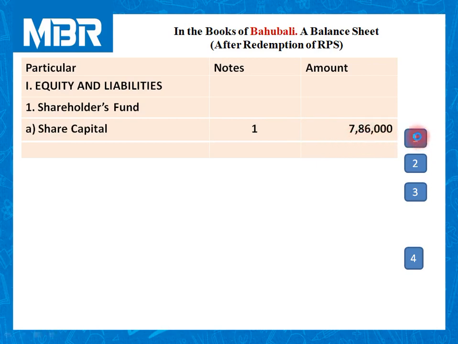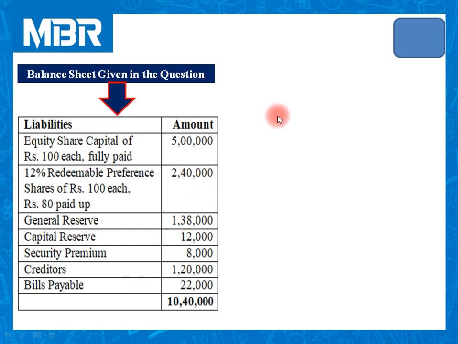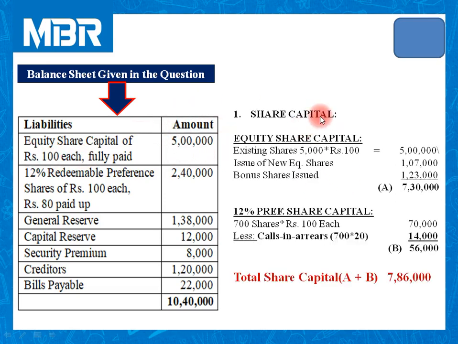For our intensive calculation, we can check on the left hand side of the screen balance sheet given in the question. The face value of the equity share is rupees 100 and total capital is rupees 5 lakhs. So let us check on right hand side of your screen. Existing shares 5,000 shares multiplied by rupees 100, that is rupees 5 lakhs, that I have traced from here.